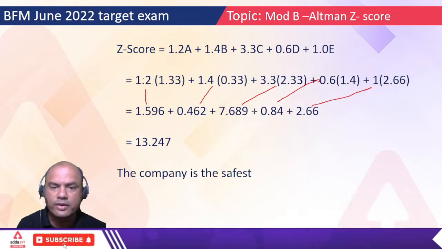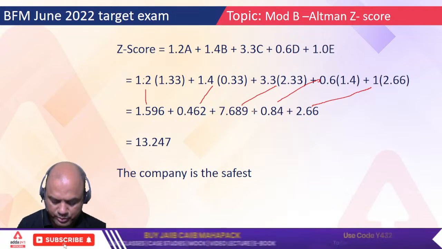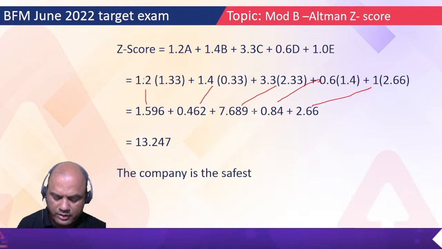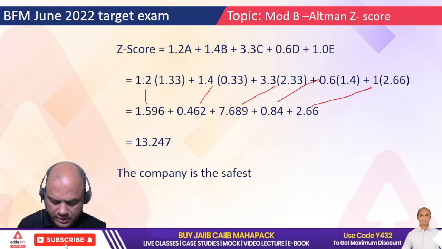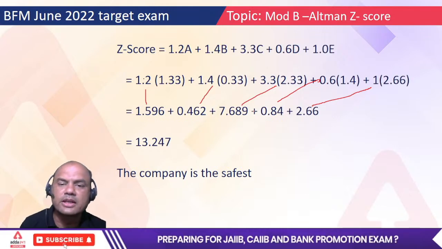Let's see who does it faster, you or me. Plus 7.68. Only two figures I'll keep. Plus 0.84 plus 2.66. So what are you getting? 13.23. Correct. So 13.23 is the rough answer.